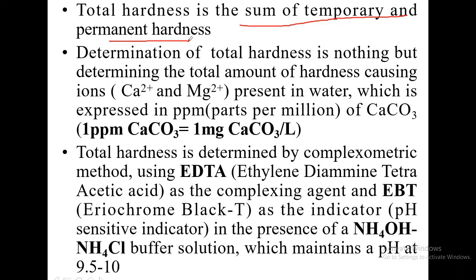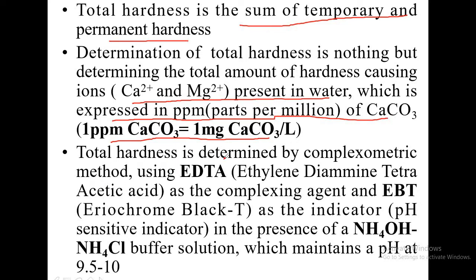Now, determination of total hardness is nothing but determining the total amount of calcium and magnesium ions present in water. If we determine how much calcium and magnesium is there in water, then it is equivalent to determining total hardness. Total hardness is expressed in ppm, that is parts per million of calcium carbonate. 1 ppm of calcium carbonate is nothing but 1 milligram of calcium carbonate per liter. 800 ppm of calcium carbonate means 800 milligram of calcium carbonate per liter.